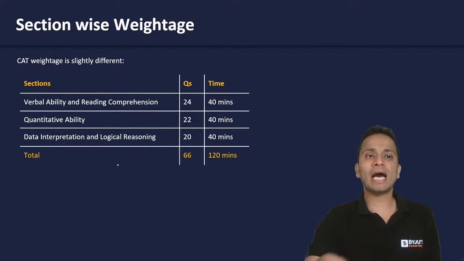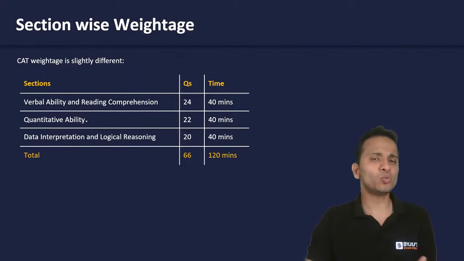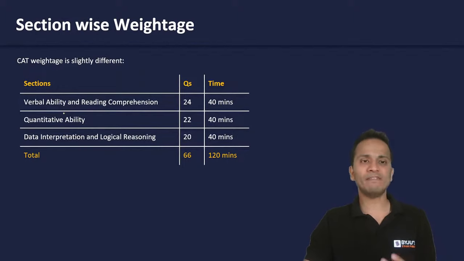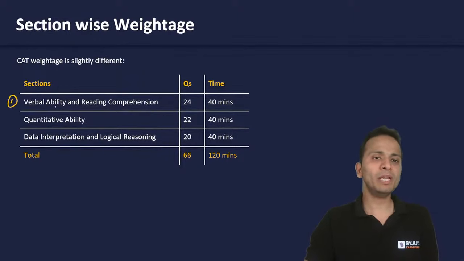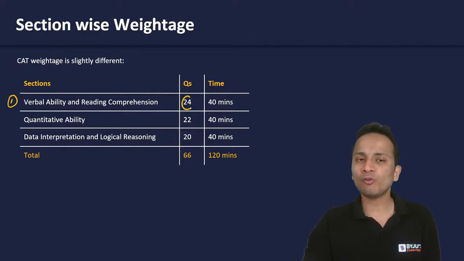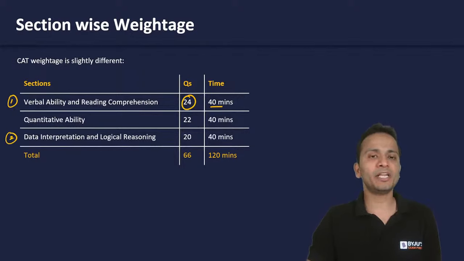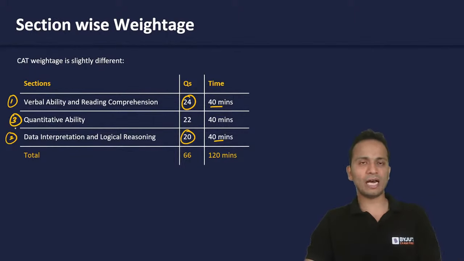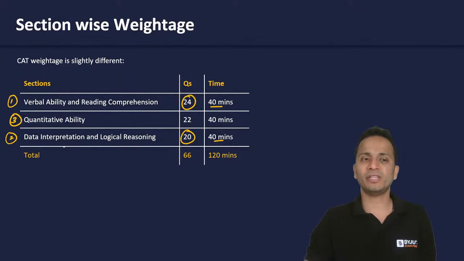Now, moving on and looking at the CAT examination, the section-wise weightage. The CAT examination has three sections. Section number one, verbal ability and reading comprehension, has 24 questions, which need to be done in 40 minutes. Section number two is data interpretation and logical reasoning, having 20 questions, again 40 minutes. I've just arranged them in the order in which they will appear. First VARC will appear, then DI and LR will appear, and then finally the third section will be quantitative ability.